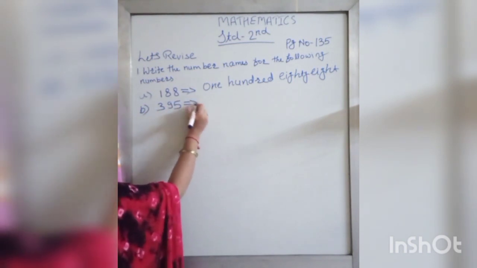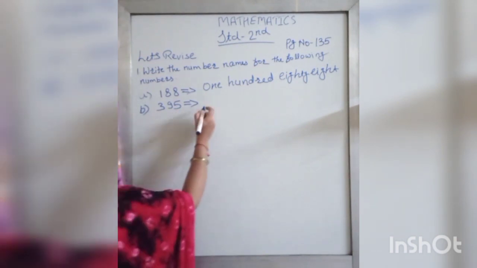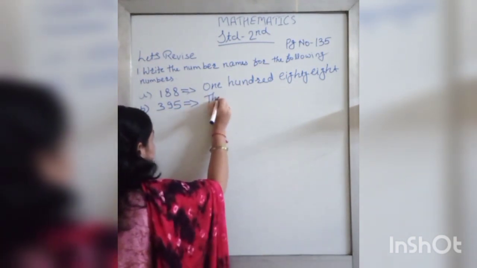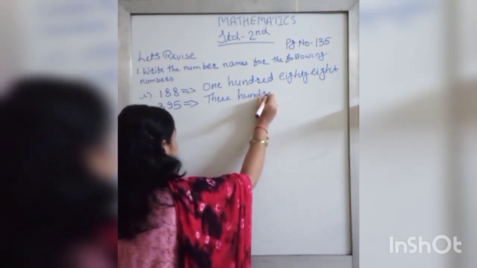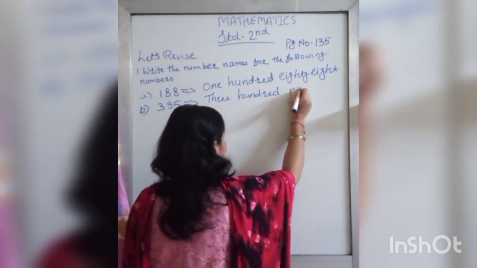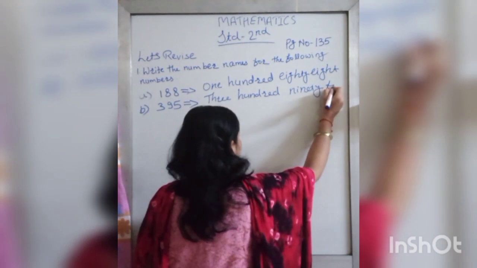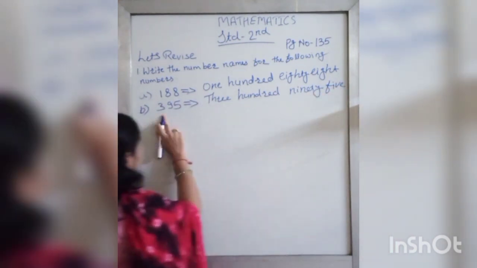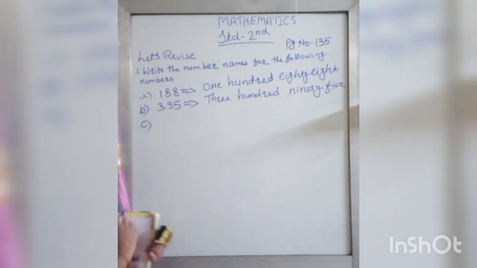395. What is the number? 395. Write it down. 300. Next number is 95. 395. See the next one.